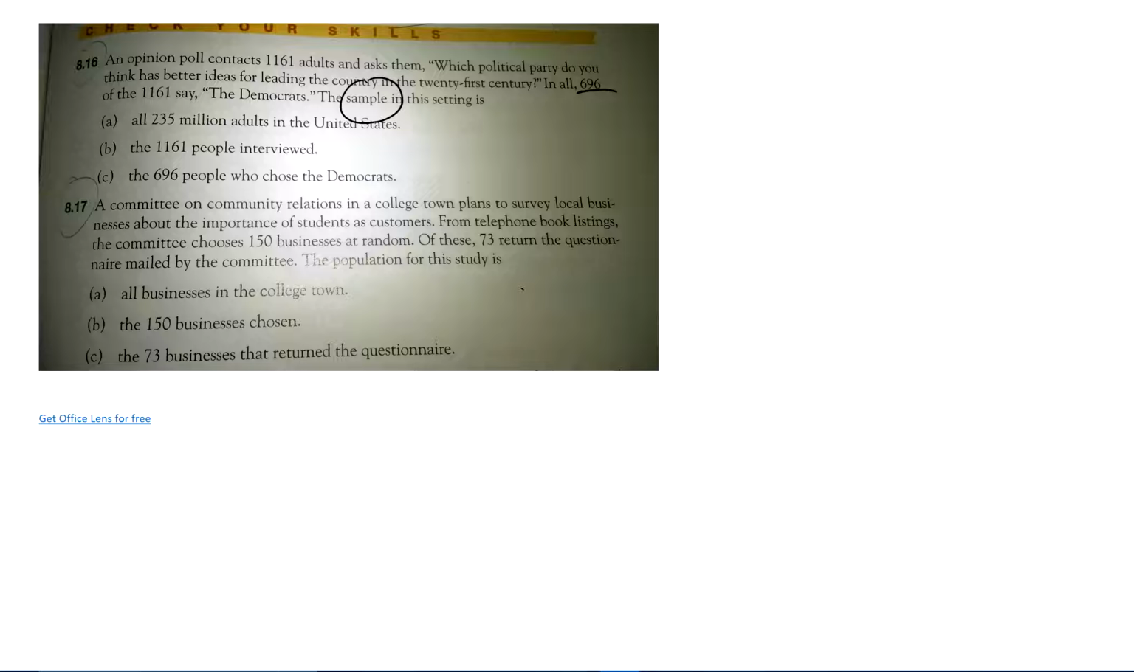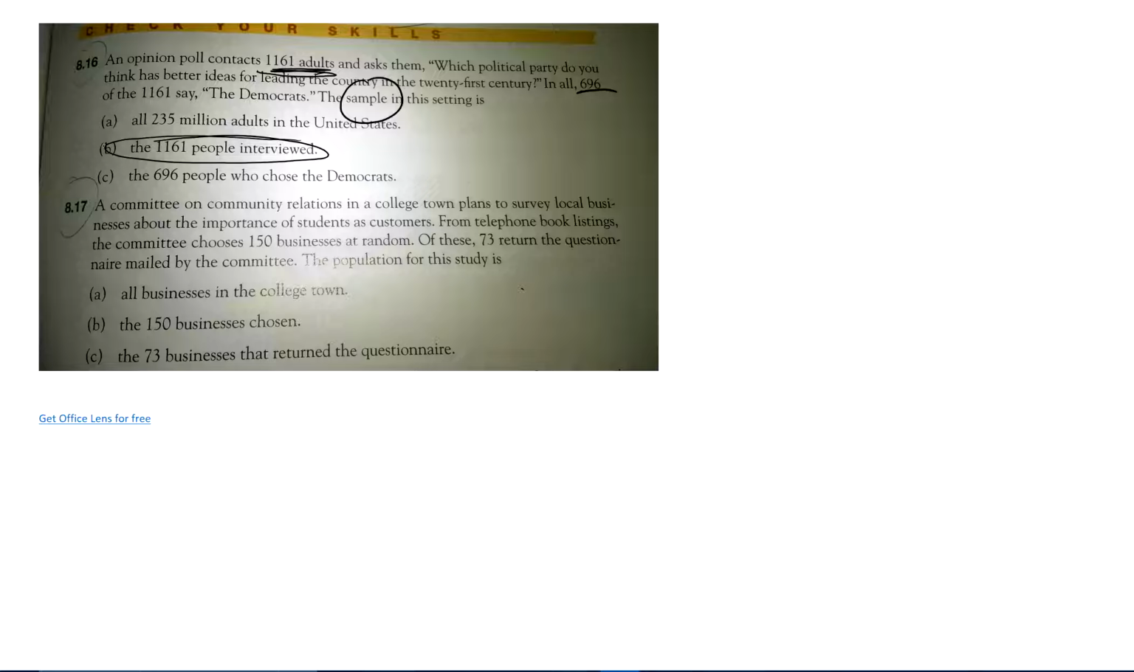That was a great question. Well, the sample are the people that we're collecting data from. And who are we collecting data from? We're collecting data from the 1161 adults. Okay, 696 answered Democrats, but the people that we actually interviewed would be our sample.